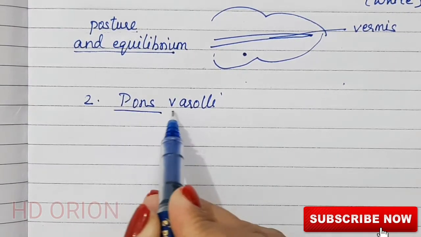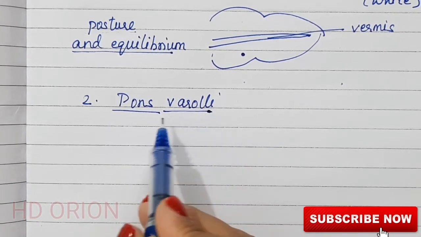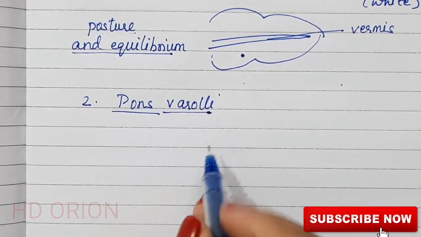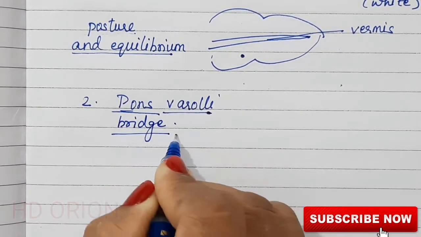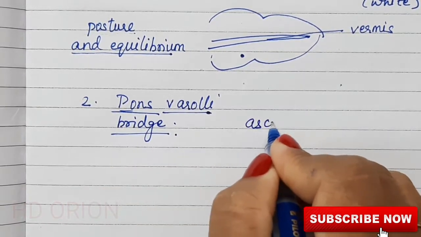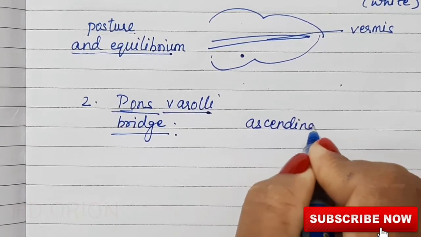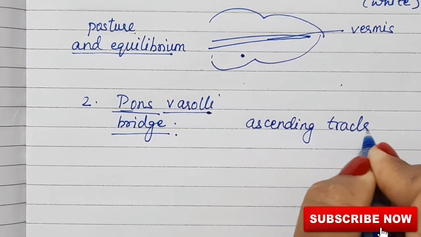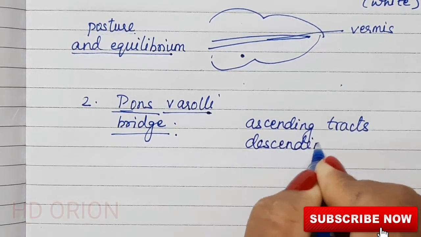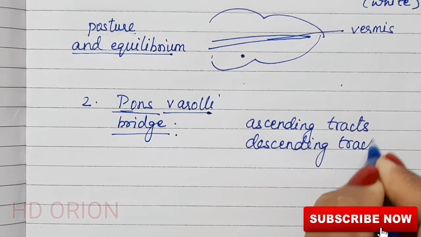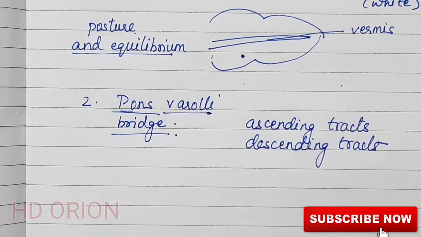Pons varolii lies just above the medulla oblongata. It is a protuberance, and the word pons means bridge. So it is the bridge which carries the ascending as well as the descending tracts between the brain and spinal cord.